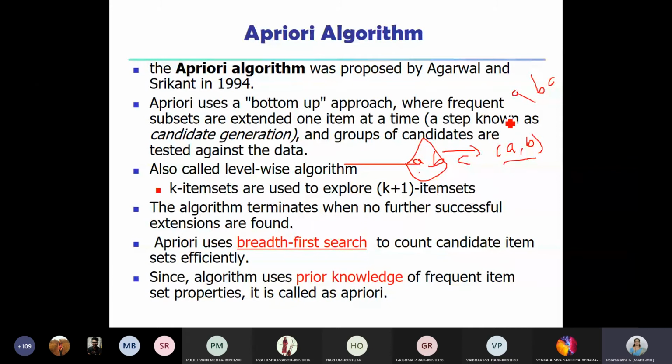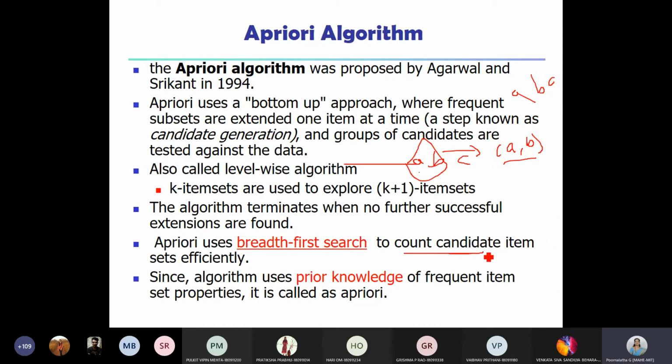So it uses breadth first search to count the candidate item sets efficiently. So what do you mean by this candidate? Candidate means it is nothing but an item. It may be frequent, it may not be frequent. So we take candidate items, we count the support of this candidate item, we compare that with the threshold, and if it is more than or equal to the threshold, then it becomes frequent.